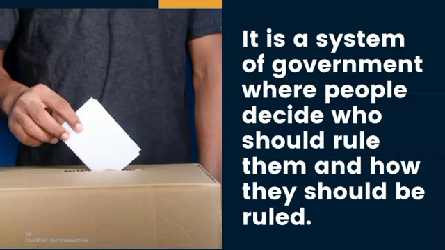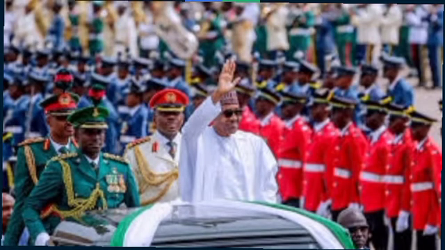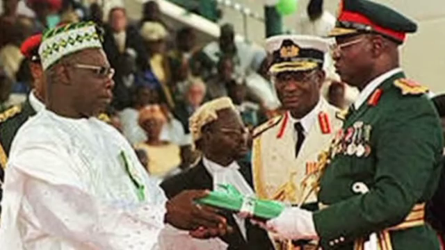In a democratic system of government, people actively choose their leaders via periodic election. That's time to time election. They elect their leaders and they elect who they want to lead them. Nigeria transitioned to democratic system of government in 1999 and had its first democratic president in the same 1999, who is President Olusegun Obasanjo, who ruled Nigeria for a period of 8 years.